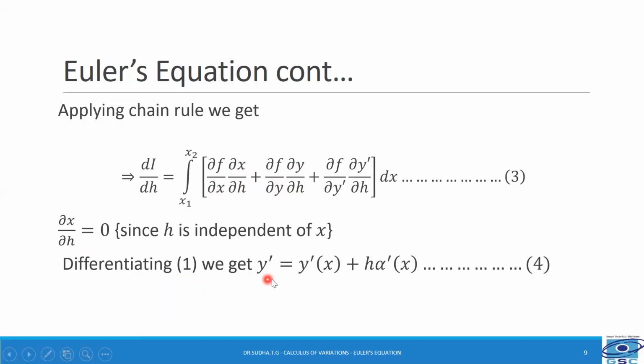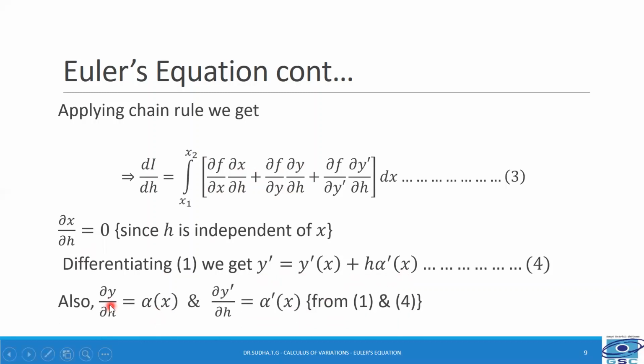Equation 1 was y is equal to y of x plus h alpha of x. So we are differentiating that to obtain y dash. Y dash will be equal to y dash of x plus h alpha dash of x. Also, ∂y/∂h was equal to alpha of x and ∂y'/∂h is equal to alpha dash of x. This is obtained from 1 and 4.